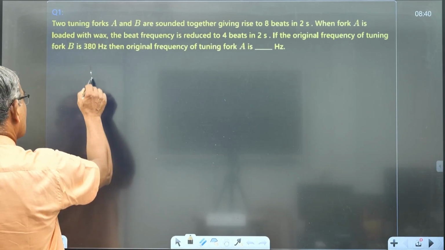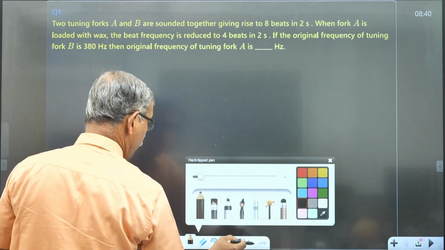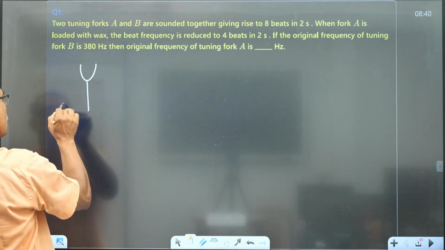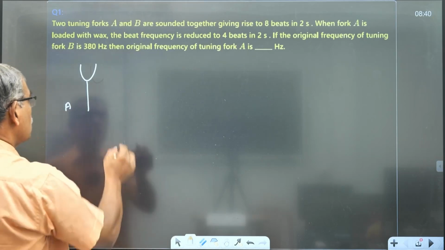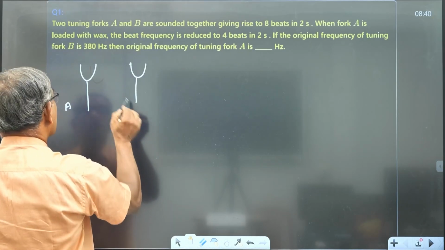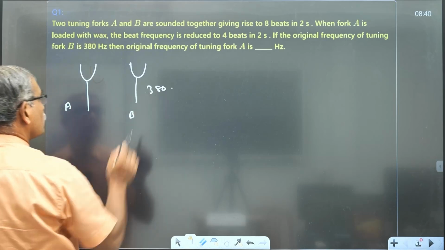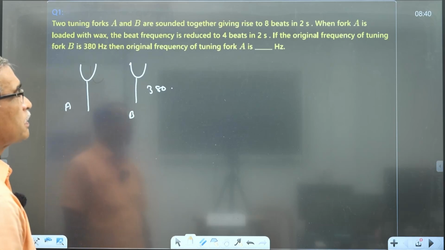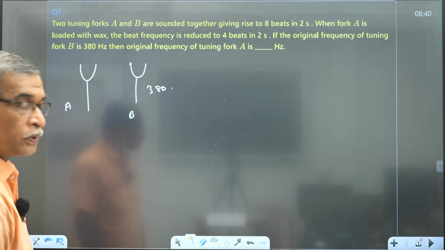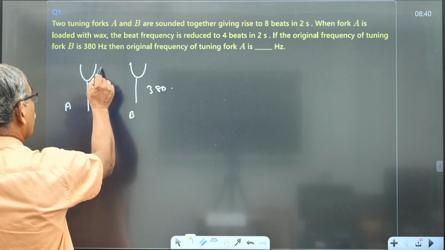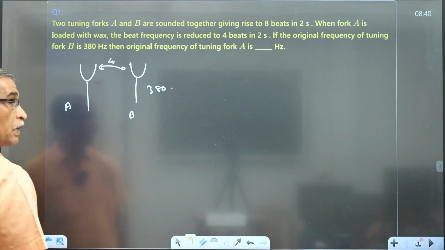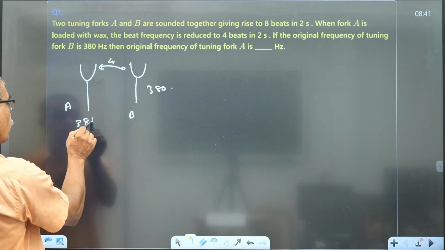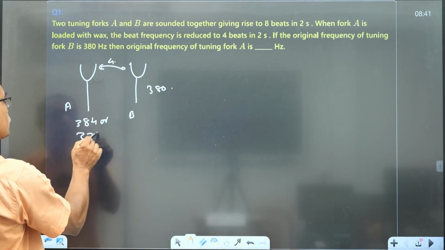Suppose this is our A, whose frequency is unknown, and this is our B, whose frequency is given as 380. Now, before loading, when it is excited, 8 beats in 2 seconds, therefore beat frequency is 4. Therefore, there are 4 beats, 8 by 2 is 4. And therefore, the frequency of A can be 384 or 376.